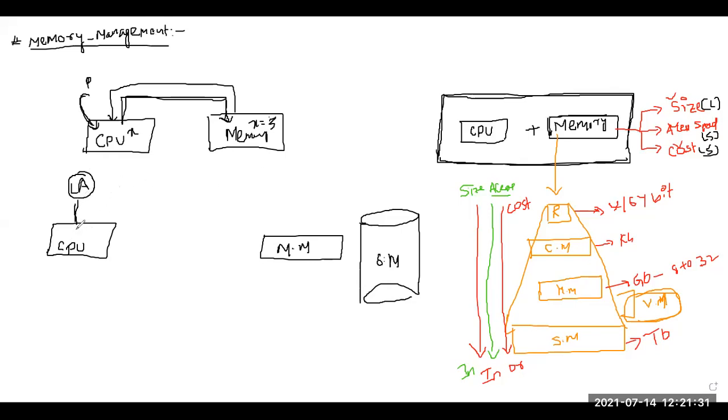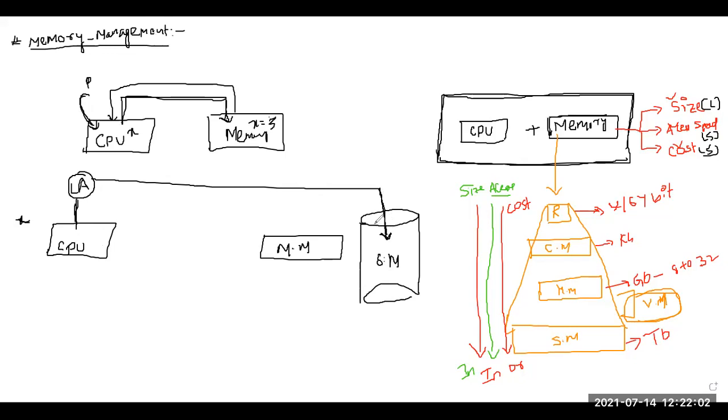So what does the CPU understand? Suppose it requires the value of x. The CPU knows that the value of x is in the secondary memory, so it generates the secondary memory address. Now the CPU is expecting to fetch the data from secondary memory. But what is the drawback here? If every time the CPU is going to communicate with secondary memory, what will happen here? What will the drawback be?